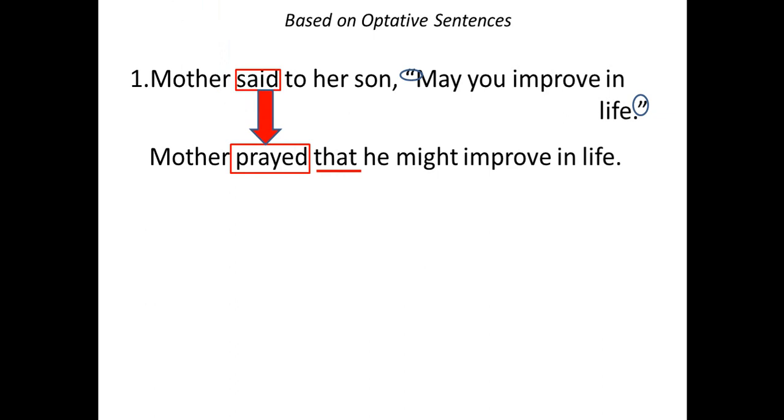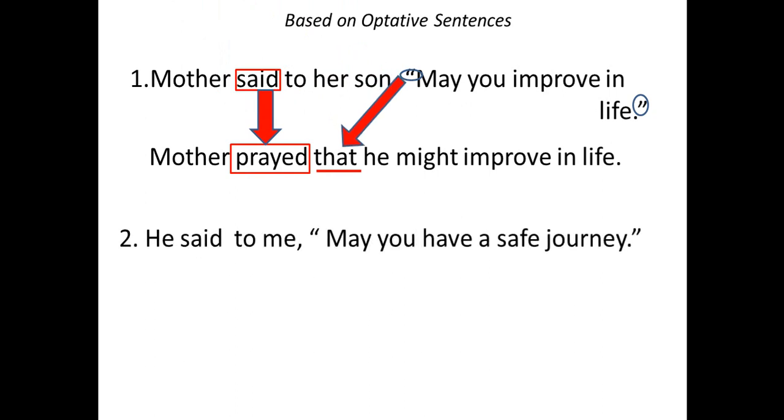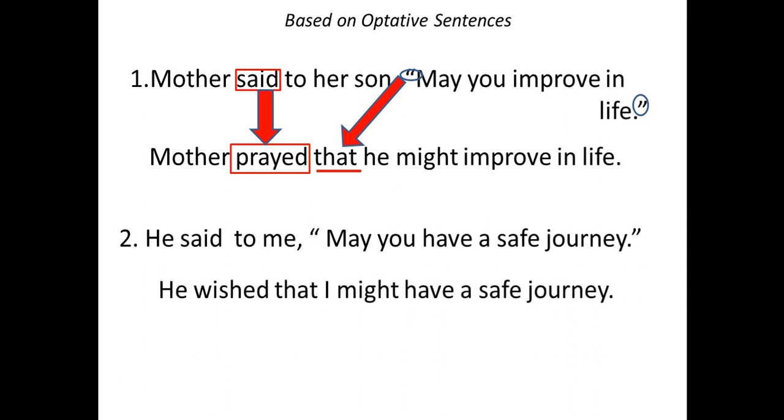Then the next example: he said to me, may you have a safe journey, and this is the indirect one. The reporting verb is replaced by the word wished, and the inverted comma is replaced by the word that, as told earlier.